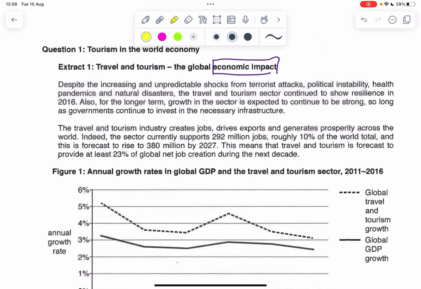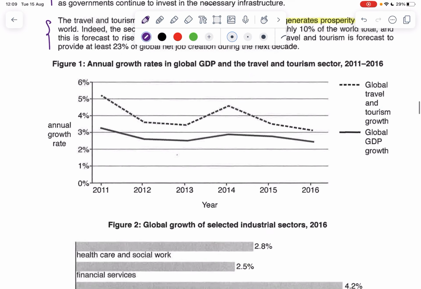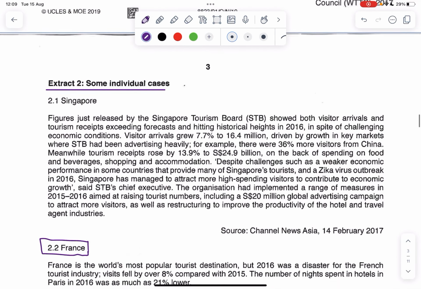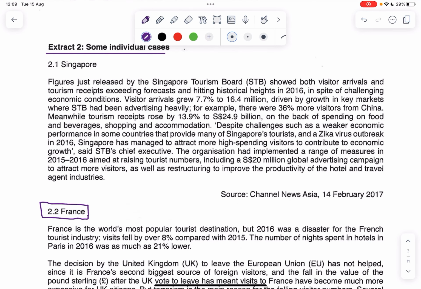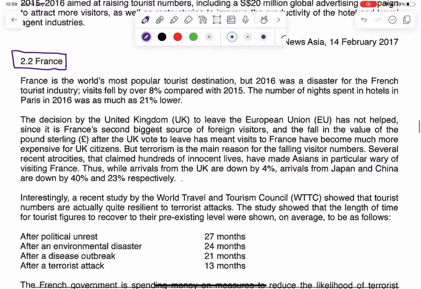You see, here they talk about how the tourism industry is actually quite resistant, quite strong, quite resilient. And here we see the travel and tourism industry creates jobs, drives exports, and generates prosperity across the world. So I have an idea of what tourism does. This one just gives me an example of how well tourism does. So not as important. The graphs, not as important. I look at the individual cases. I won't read through Singapore's because I want to focus straight away on France. Okay? So when it comes to France, let's read through the extract.